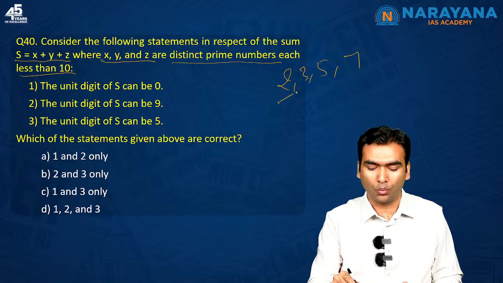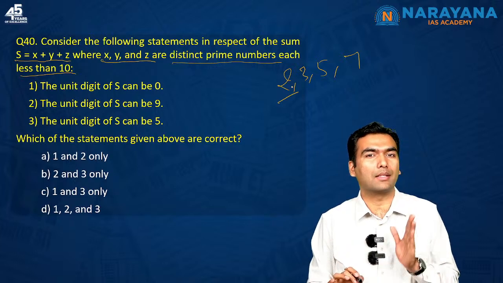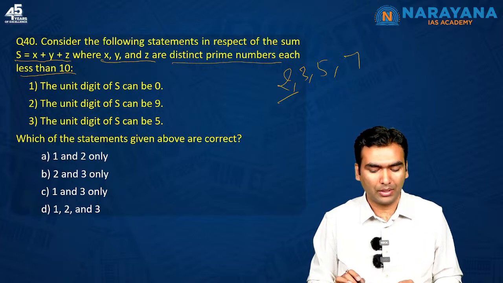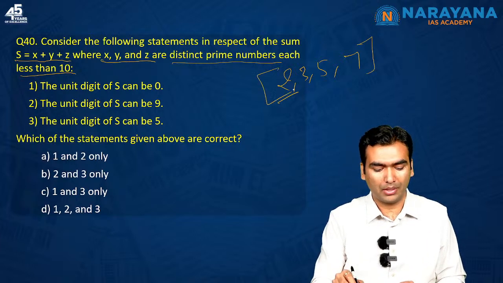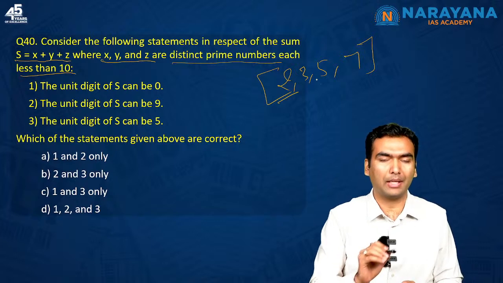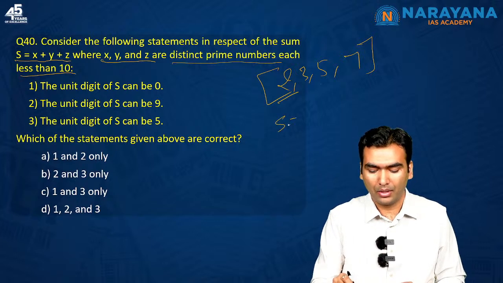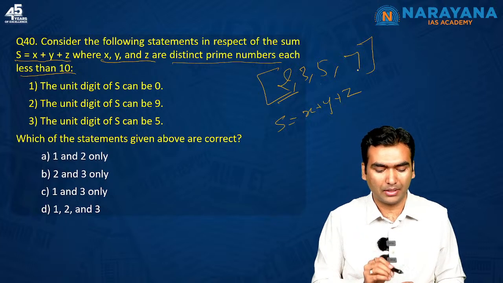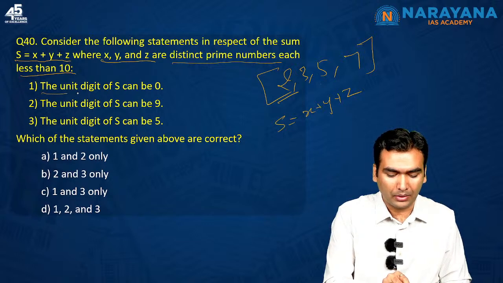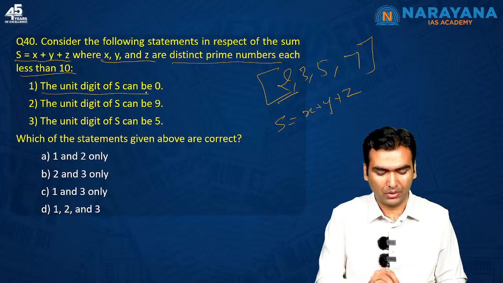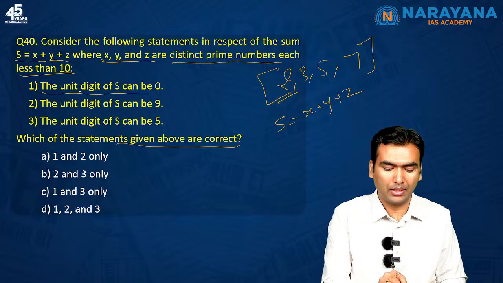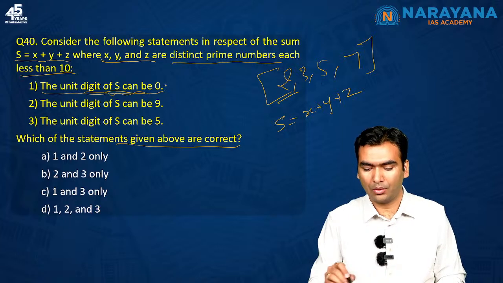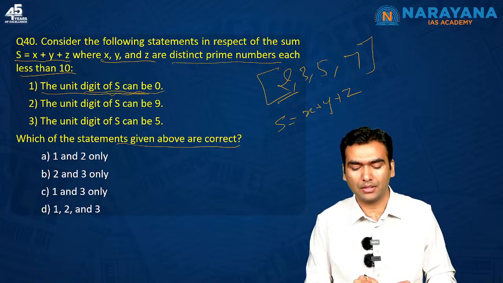So 2 is the only even prime number, 1 is neither a prime number nor a composite number. Okay, so 2, 3, 5 and 7, these are the 4 prime numbers. Now it is saying that out of these 4 you have to take any 3. S is equal to x plus y plus z. So you have to take any 3 numbers, do the summation, and say whether the unit digit of S can be 0. Which of the statements given above are correct? So whether it is possible that the unit digit of S is 0? Can you do the summation and make it 0?